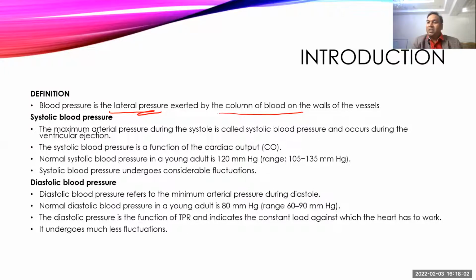So here we are not mentioning any artery or veins or capillaries. It is vessels. So it involves everything in which a blood column is present. Because of this definition we can differentiate the blood pressure.